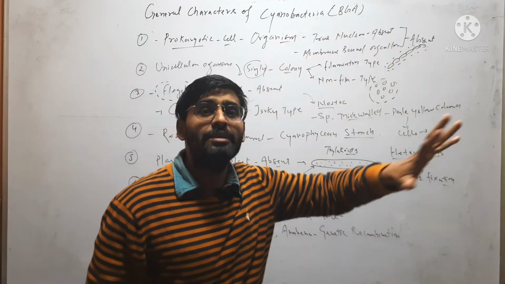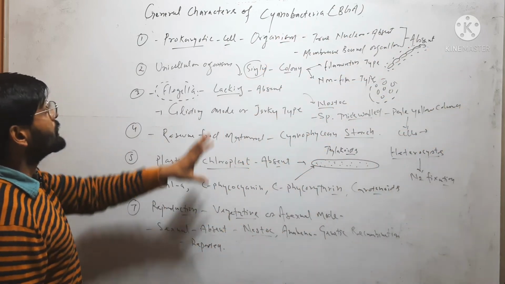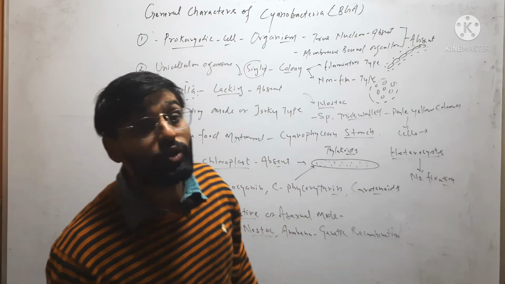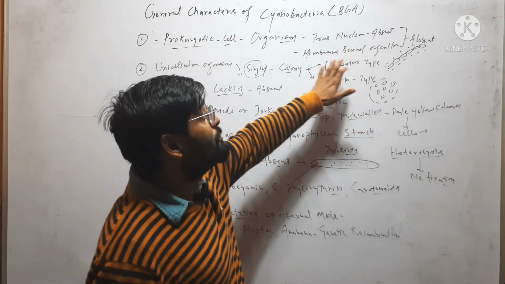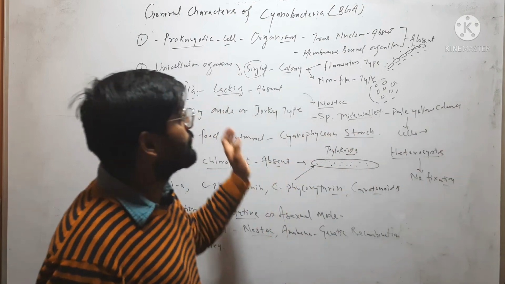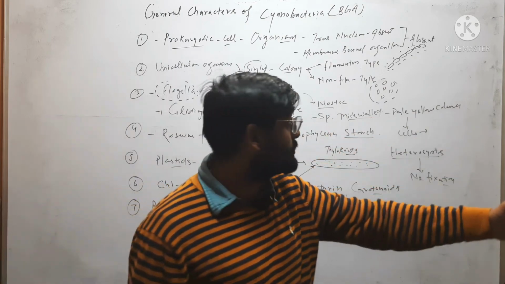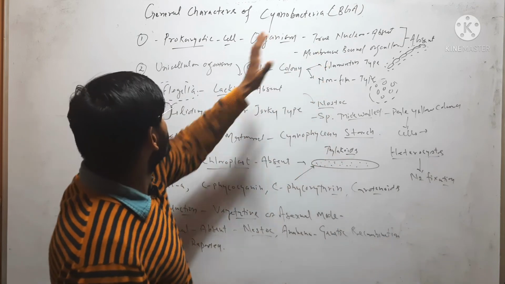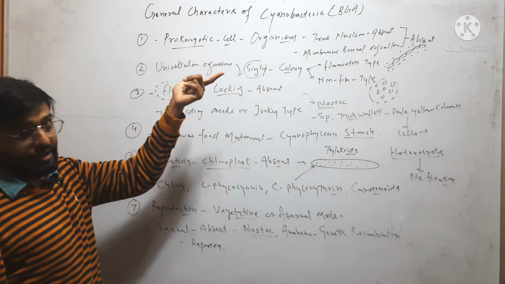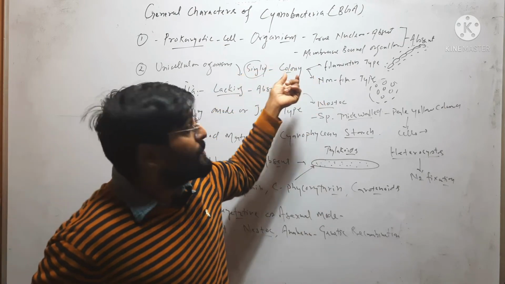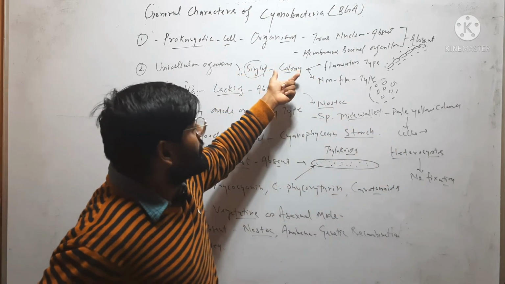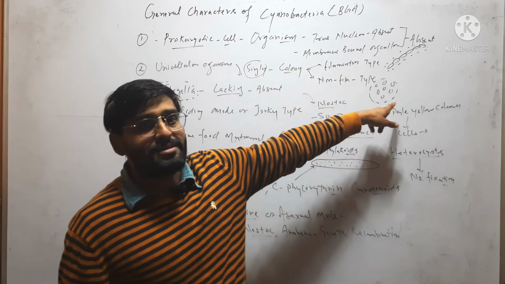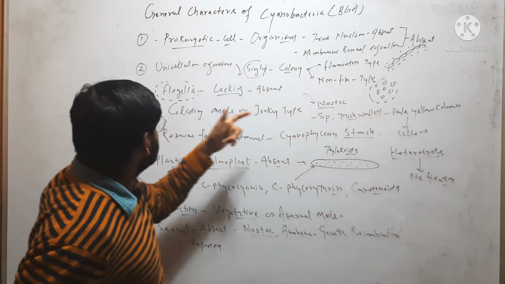So cyanobacteria is a photosynthetic bacteria. The first character is, it is a prokaryotic organism, means it does not have a true nucleus and membrane bound organelles like chloroplast, mitochondria, endoplasmic reticulum, Golgi body. These all membrane bound organelles are absent in case of cyanobacteria. It is a unicellular organism. It may occur singly or may occur in colony. In colony it may be filamentous type, or non-filamentous type.